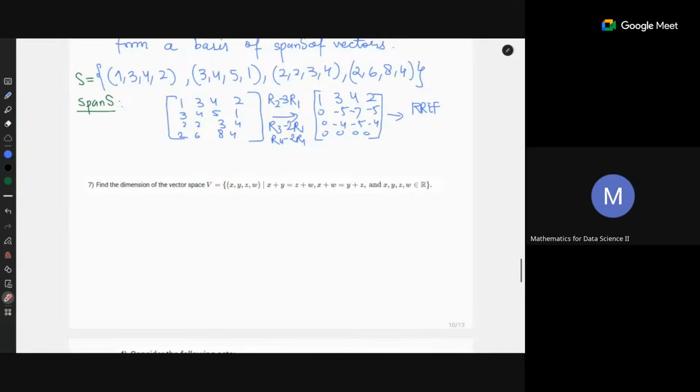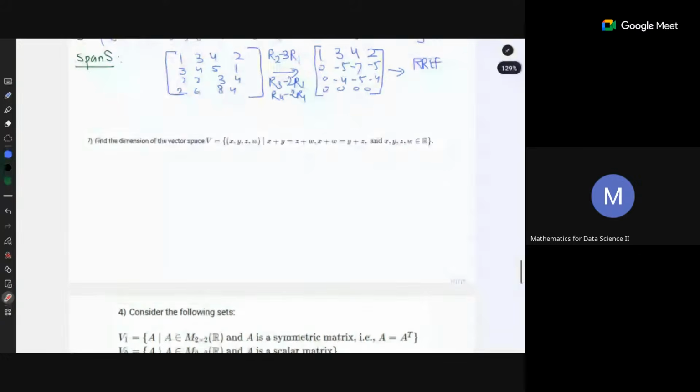All right, now let's look at this question also. Here you want to find the dimension of the vector space given like this. Again, we have 2 equations: x plus y equal to z plus w, and x plus w equal to y plus z. First I will express x in terms of y, z.